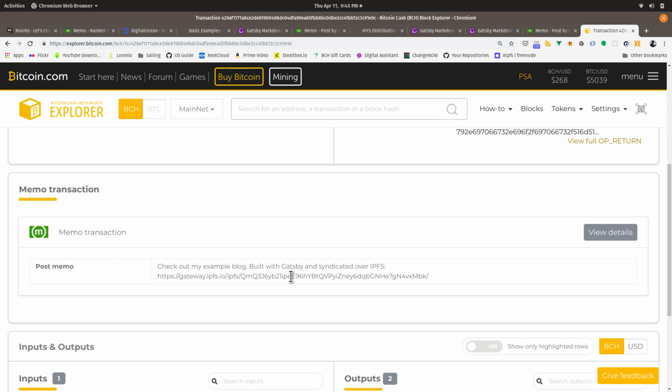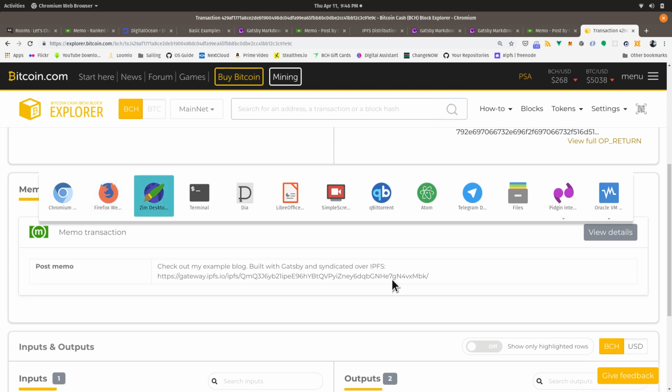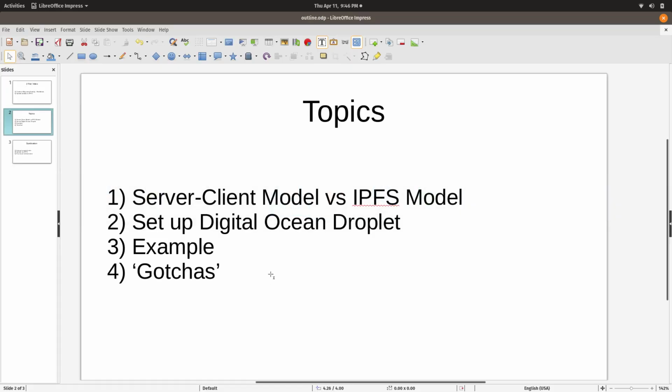So the retrieval hash, as long as any one computer, I mean definitely the server, this cloud computer we just set up is going to be online because that's what we're paying for. But if any computer connected to the IPFS network has this file, has this directory, it will serve it to the network, and this content will never die. But it could still. So now that I've kind of showed you the process, let's talk about gotchas.